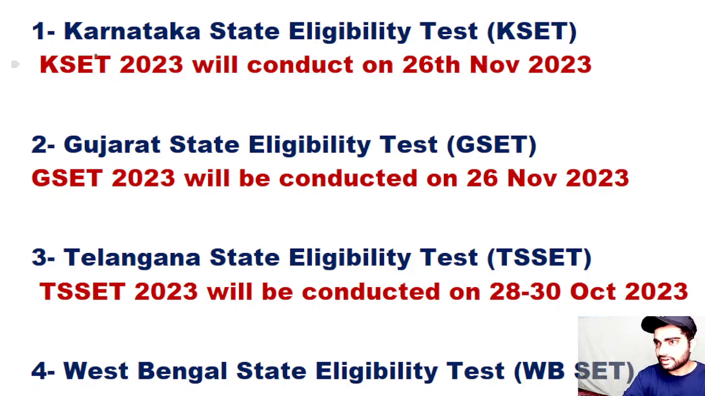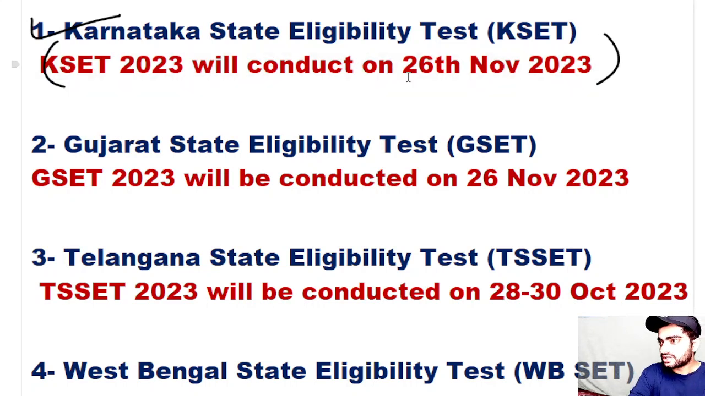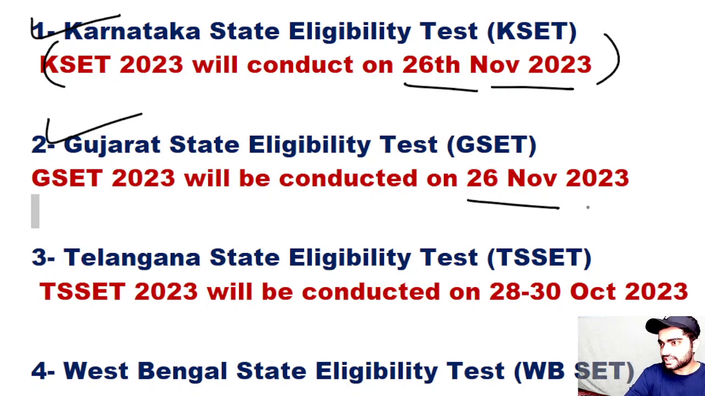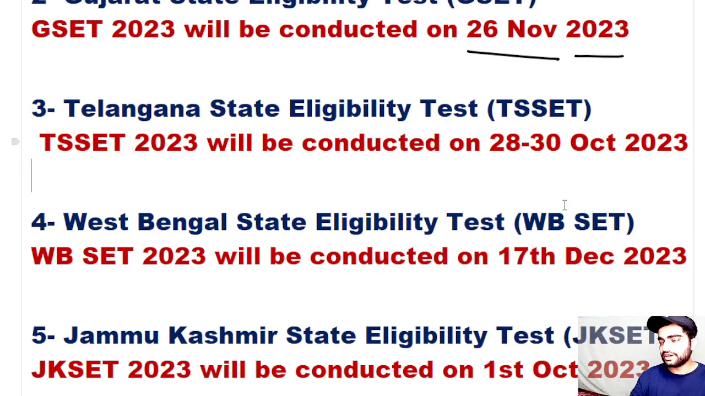The first one is the Karnataka KSET examination, whose application process is currently going on, and this exam will be conducted on 26th November 2023. So you can fill the forms currently, and the same goes for the Gujarat SET examination, whose exam will be conducted on 26th November, the same day as the KSET examination. And then comes the Telangana SET examination, that will be conducted between 28th to 30th October 2023.